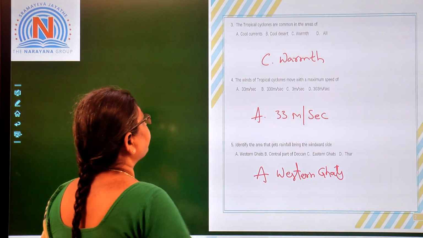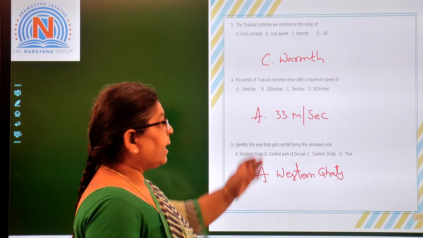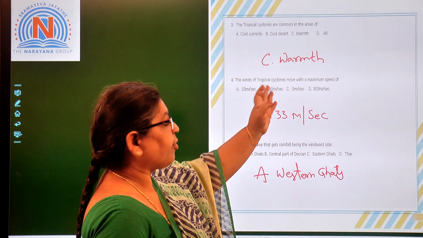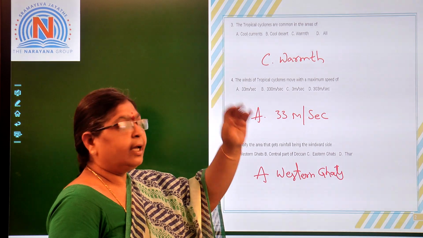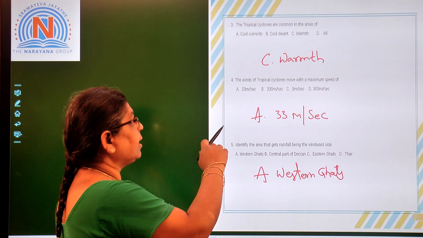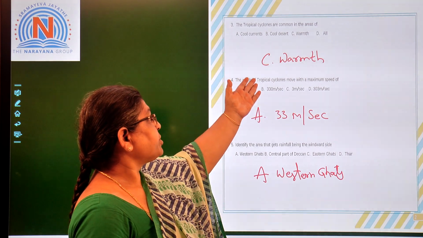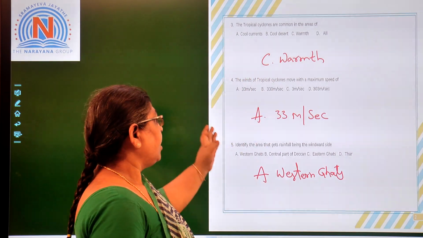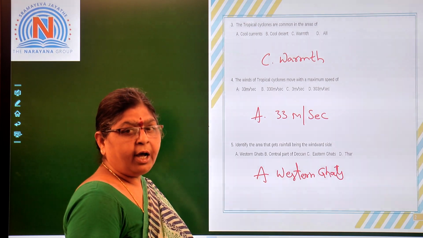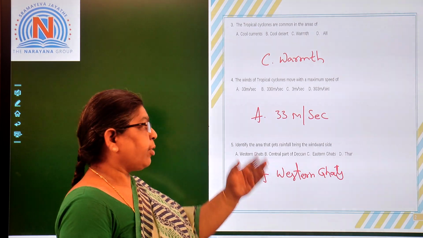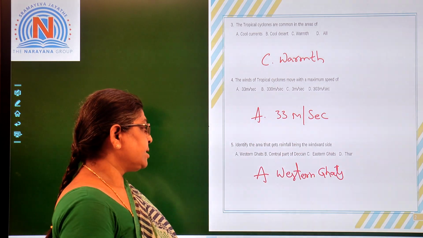Tropical cyclones are common in the areas of cool currents, cool desert, warmth area, or all. Here you can see very clearly that tropical area means it is found in the warm area. So option C, warmth, is the answer. And now the winds of tropical cyclones move with a maximum speed of, what is the speed with which the winds are blowing? 33 miles per second.